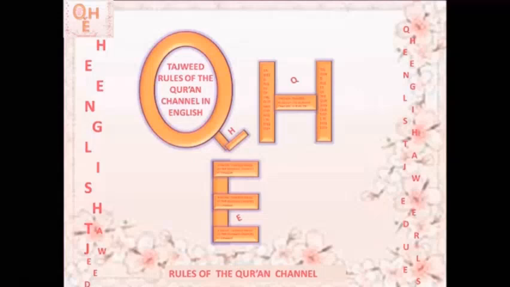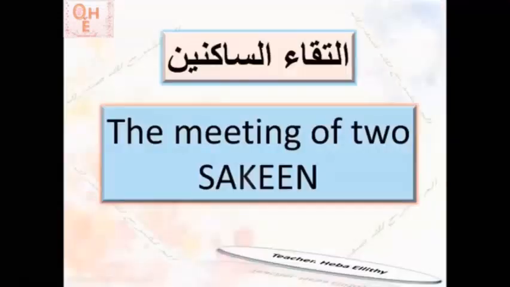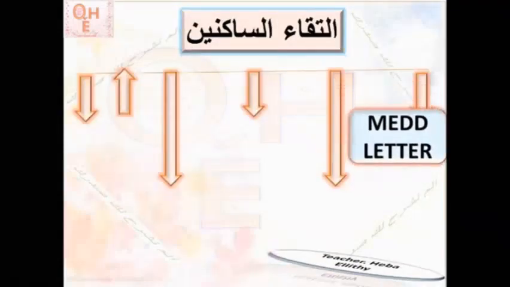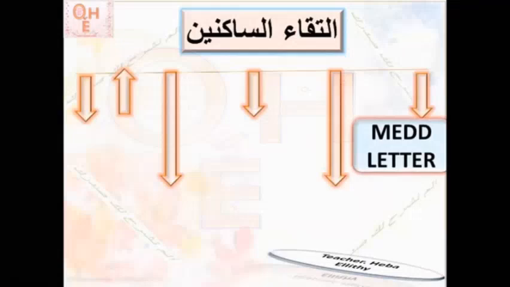We are still under the chapter of التقاء الساكنين, when the two sakin meet each other, and we are in the second case of it. We are in the meeting of two sakin in two words. We said that in two words, we have a mad letter which is the last letter in the first word, and the second word starts with a sakin. We explained this in the last class.